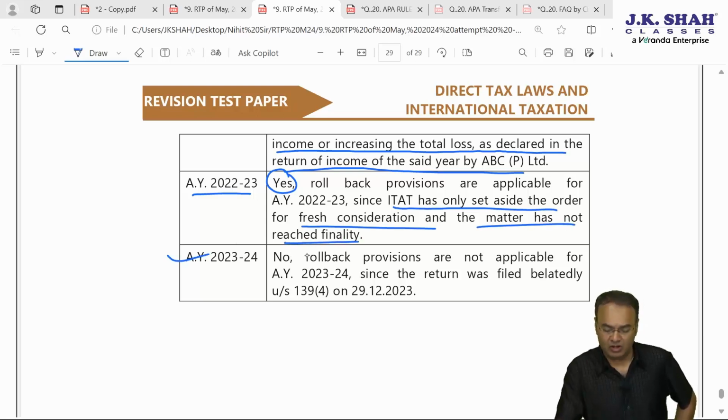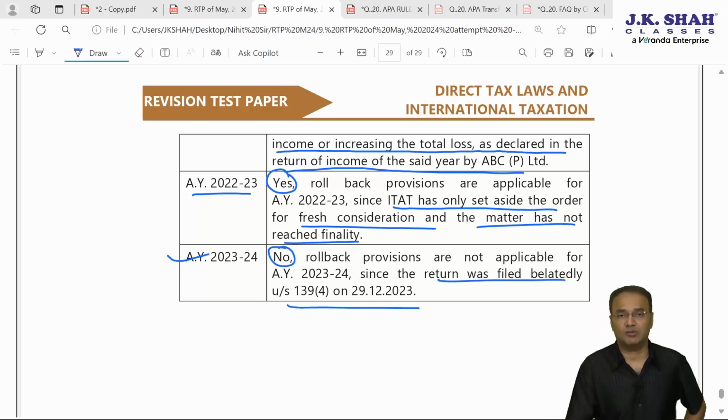AY 23-24, rollback not possible. Why? Because IT return was filed belatedly. With that, question number 20 is over.